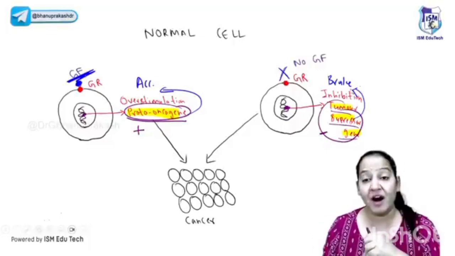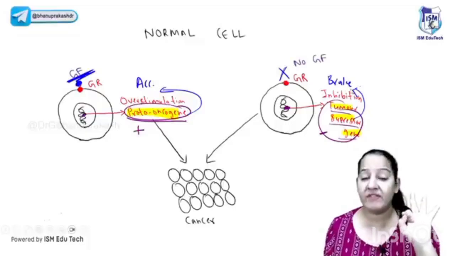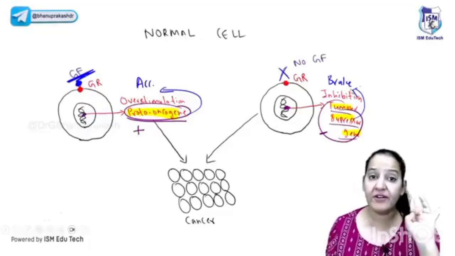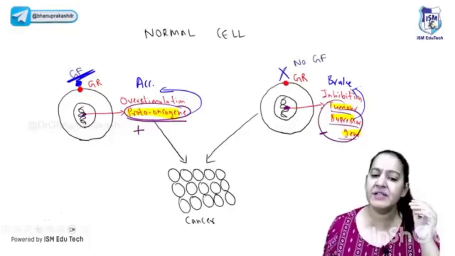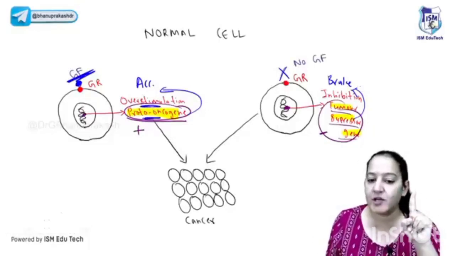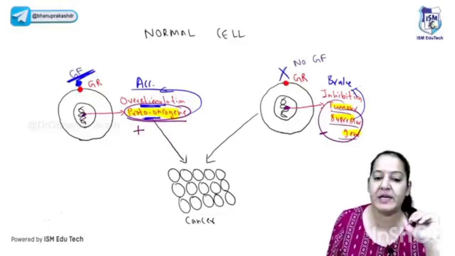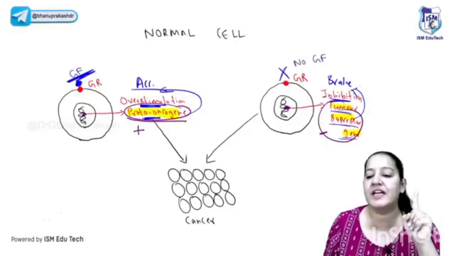But imagine an unfortunate condition. Anyone is driving a car, the brake has failed, or the accelerator got stuck at the highest speed and you cannot reduce it. What will happen? The speed increases drastically. Imagine if the same occurs in the human body. The proto-oncogenes get overstimulated. These are the accelerators, they got stuck at the highest speed, or the tumor suppressor genes are inhibited because of mutation.